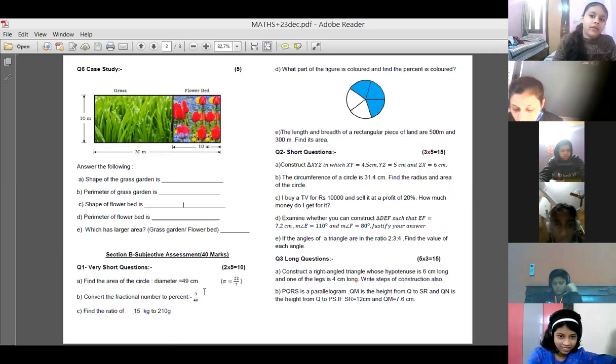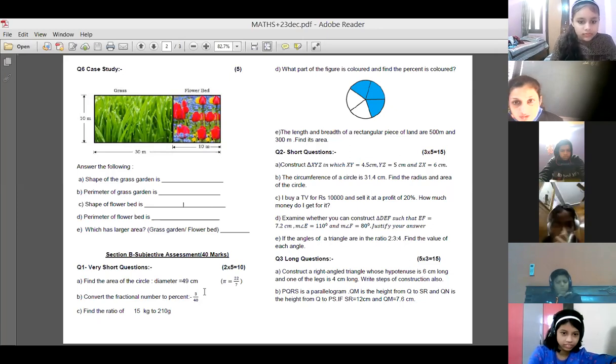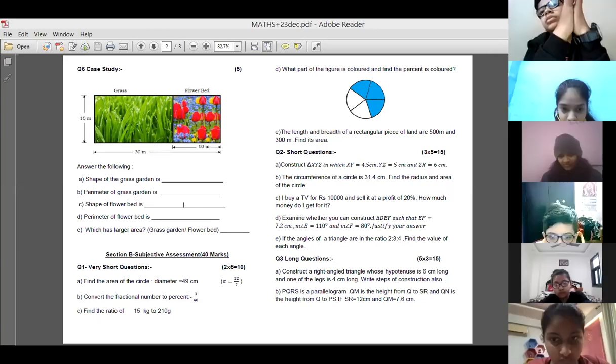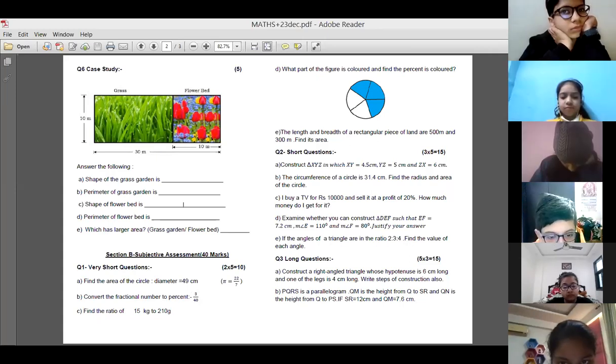7.5 percentage is the right answer, or 75 by 10% is also the right answer. 15 upon 2 is also correct. That's right. All the answers are correct. Next, let's move to the next.